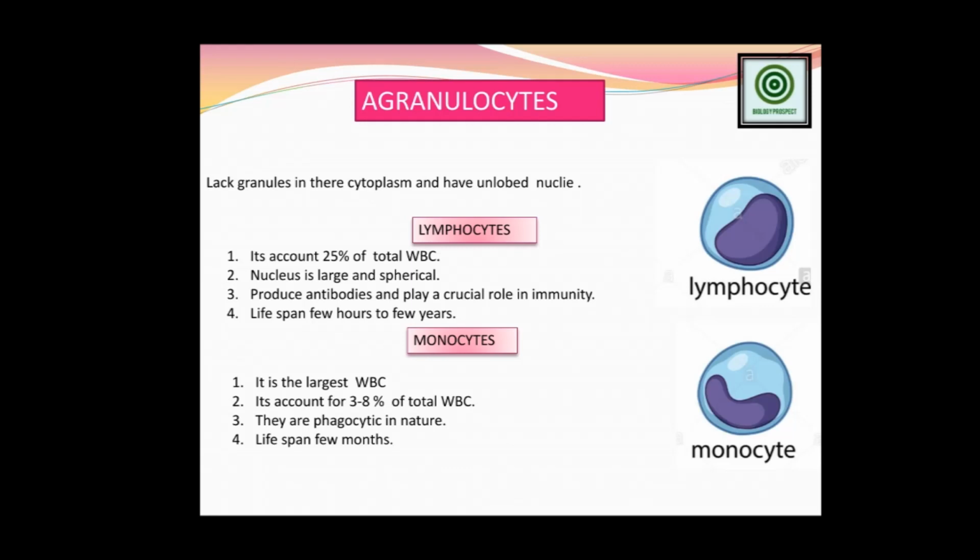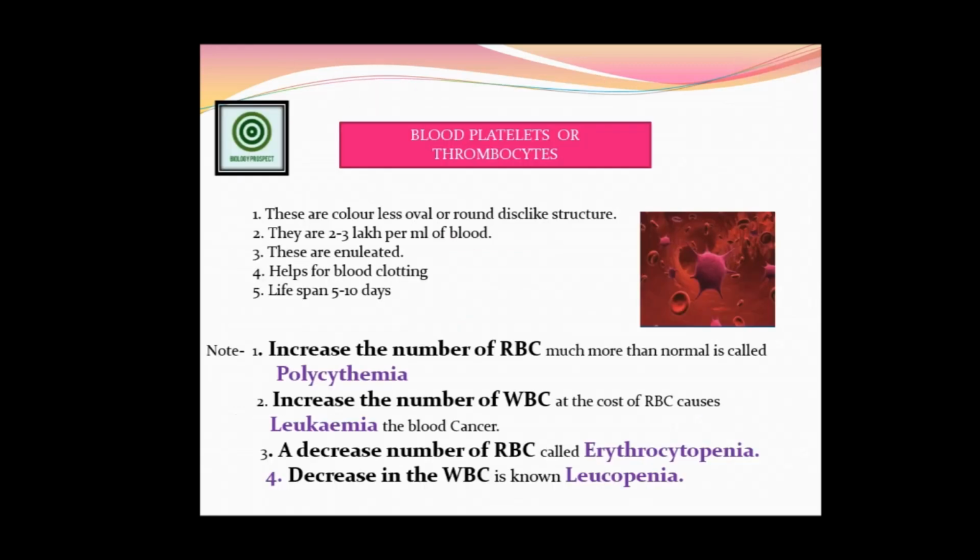So the last point is the type of the platelets, or blood platelets, that is thrombocytes. So 3 things we have learned in the corpuscles of blood: the RBC or erythrocytes, the leukocytes or WBC, and the platelets or thrombocytes. So what are platelets? Platelets are actually colorless, oval, round, disc-like structures.